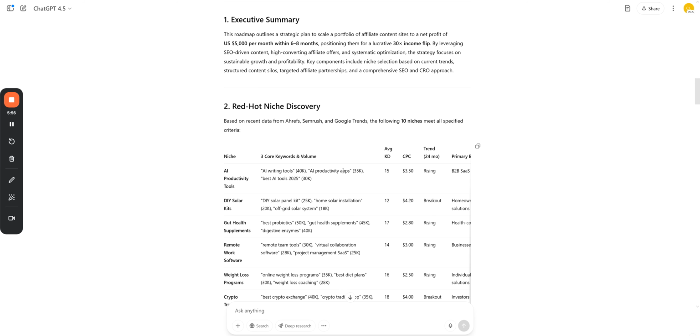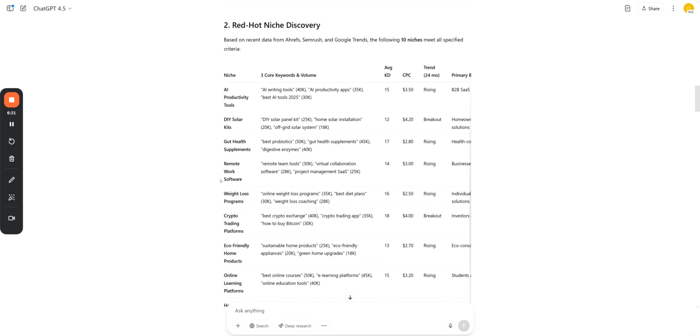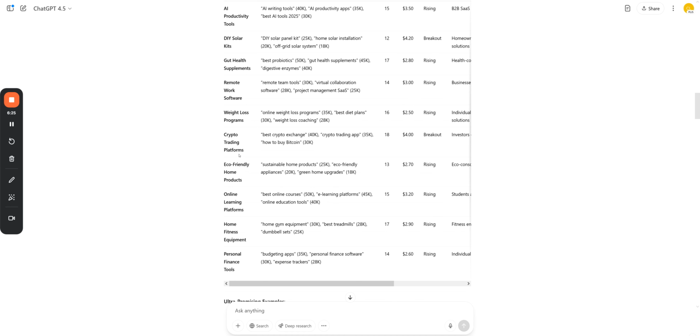It's low on keyword difficulty, but gets a lot of searches. Where the niches are competitive, you'll obviously want to go into keywords that target something like weight loss coaching rather than just weight loss programs and so on. But you've got some good niches here. AI productivity tools, massive at the minute. DIY solar kits, gut health supplements, remote work software, weight loss programs, crypto trading platforms, eco-friendly home products, online learning platforms, home fitness equipment and personal finance tools.